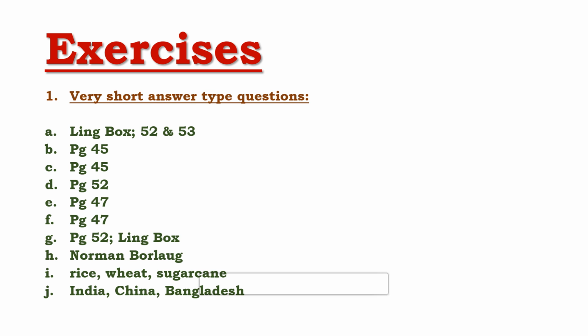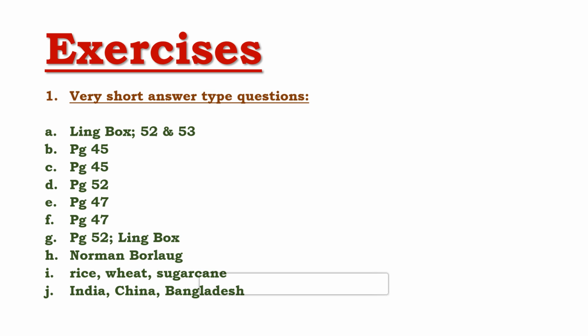Now, the next one, name any two food crops. So, three food crops are given in your book: rice, wheat, and sugarcane. You can write any two. Now, name any two areas where jute is produced. So, three names are given: India, China, and Bangladesh. You can write any two.